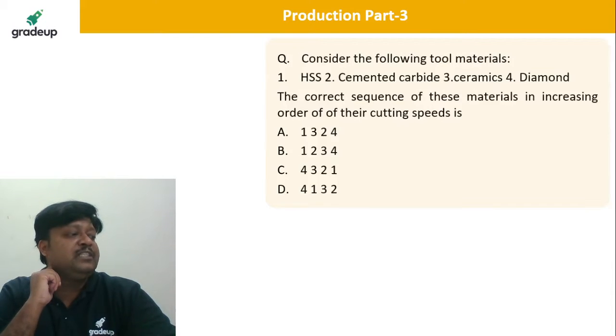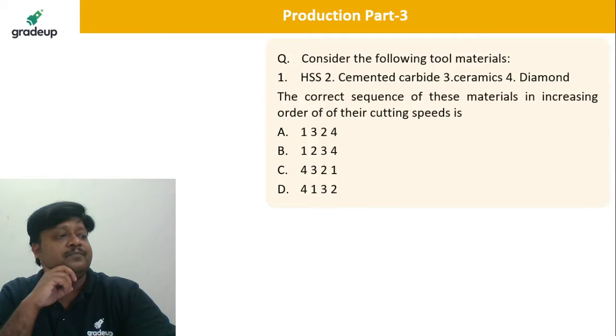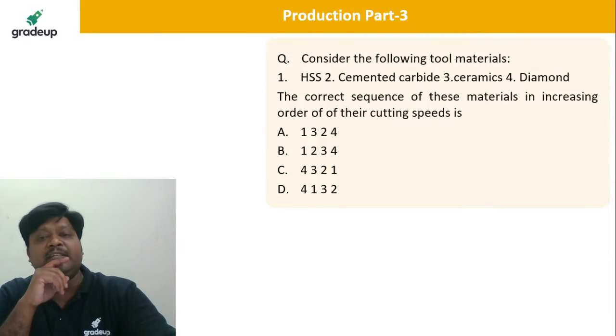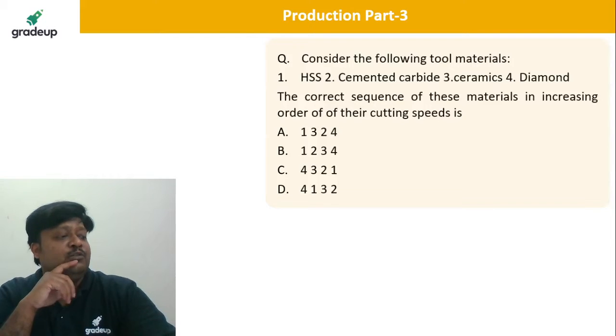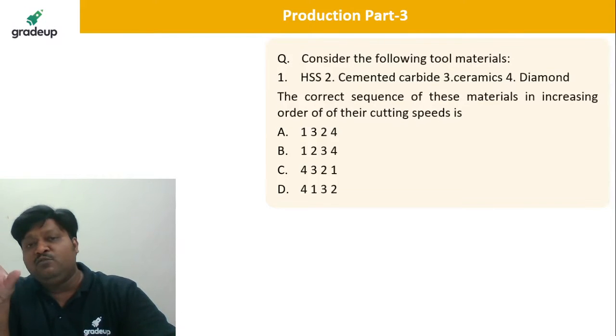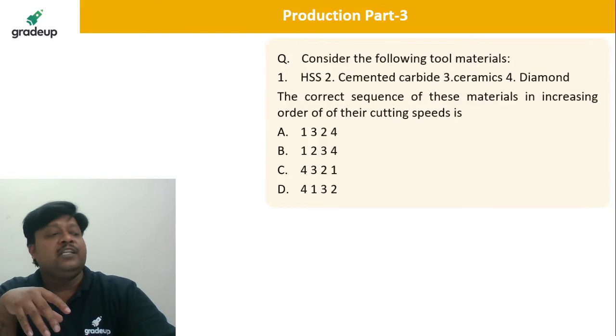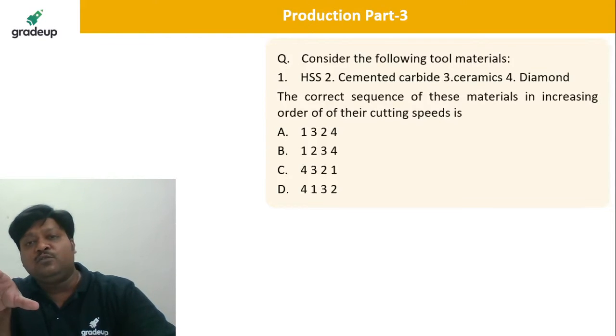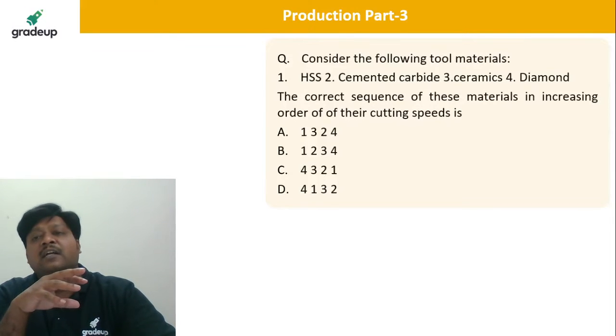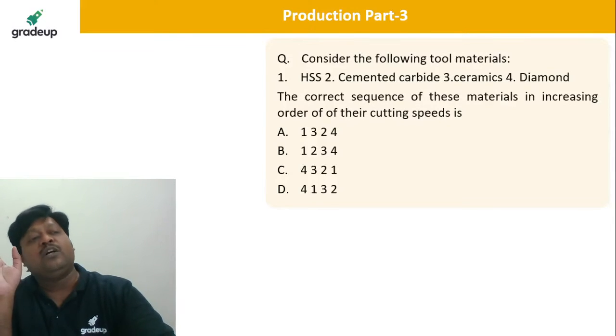So what is the high speed steel? Up to what cutting speed are we using it? 40 to 50 meter per minute. Yes, good evening. 40 to 50 meter per minute. Then the carbide tools, we can use from 300 to 350 meter per minute. If you talk about the ceramics, you can use that tool for the speed of 400 to 500 meter per minute. And diamond, you can go up to 2000 meter per minute.